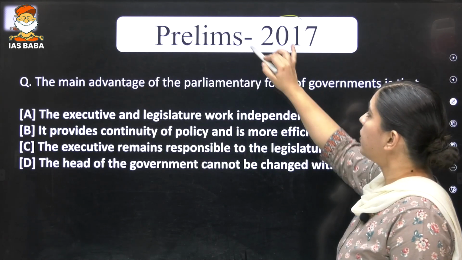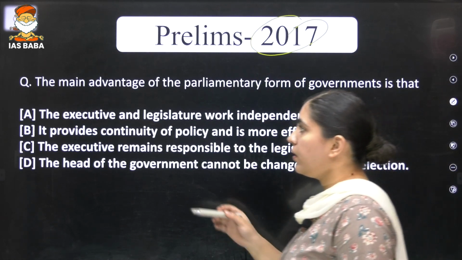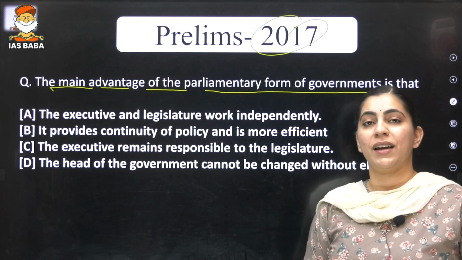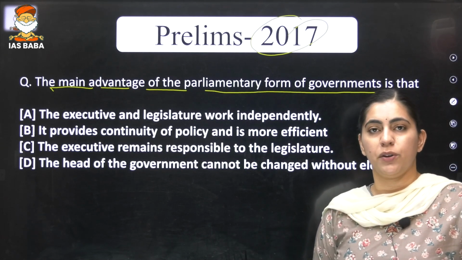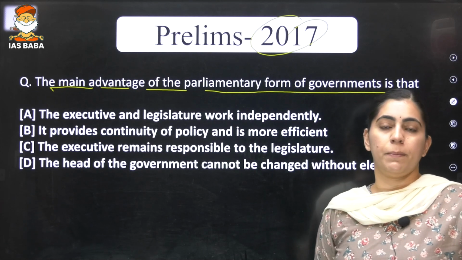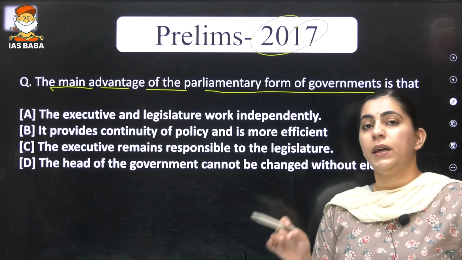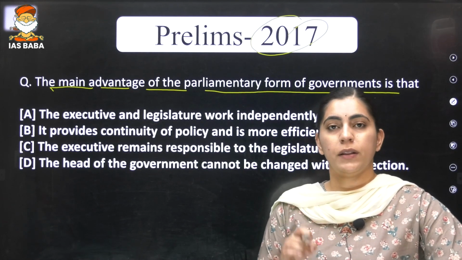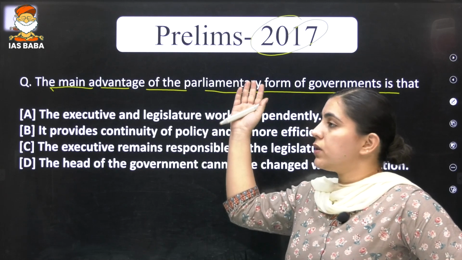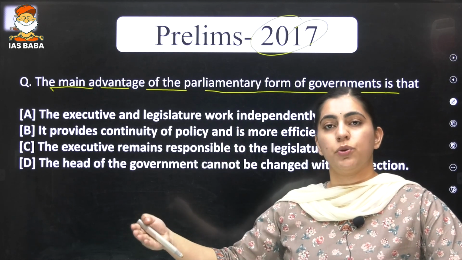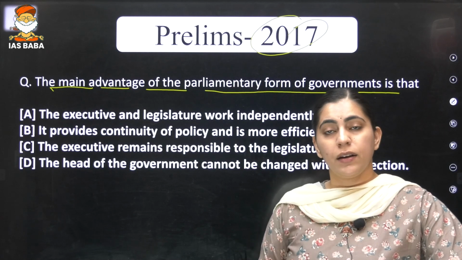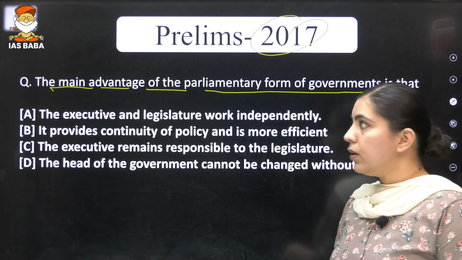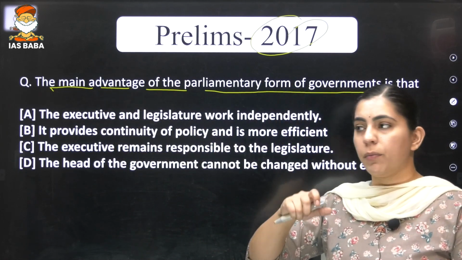The next question, asked in 2017, was about the main advantage of the parliamentary form of government. You need to understand this beauty of the UPSC Prelims examination, especially when you read the polity part: many times the themes are repeated again and again. That is why so much emphasis is given to solving previous year questions. This question was asked in 2017 and the previous question was asked in 2020, and both are only about the parliamentary form of government. So what is the main advantage of the parliamentary form of government?